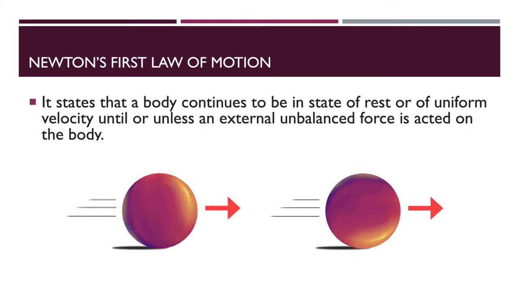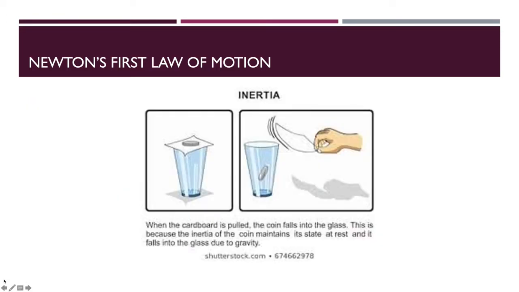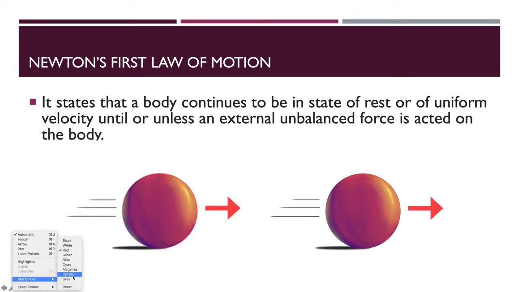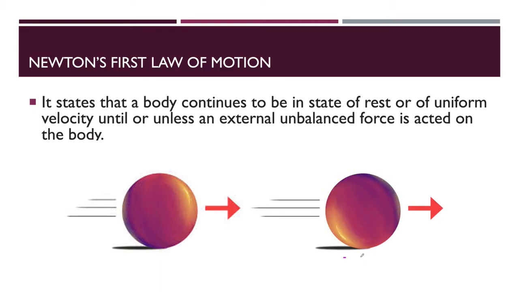What has Sir Isaac Newton told in his first law of motion? You can see here two balls. One ball is in the resting condition and another ball is in uniform motion.